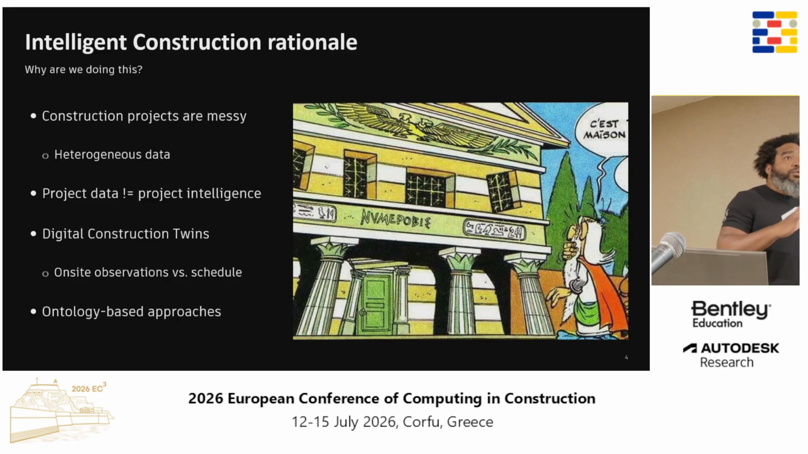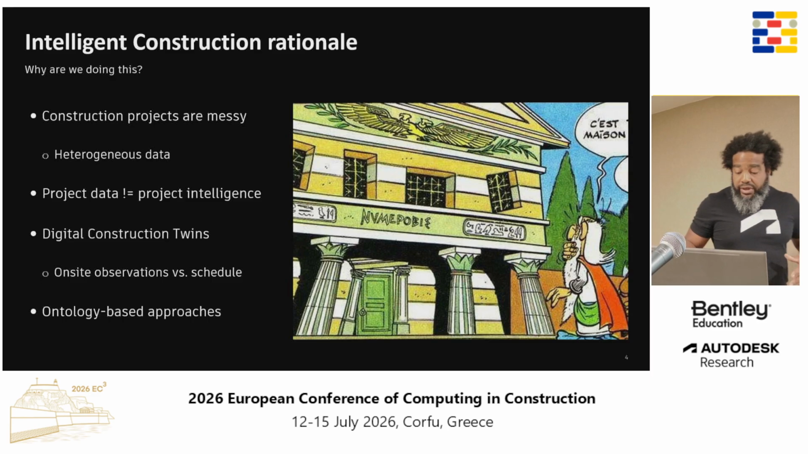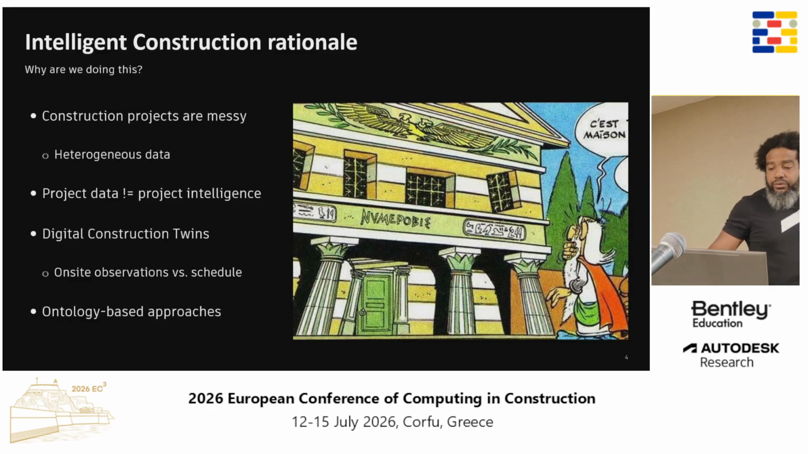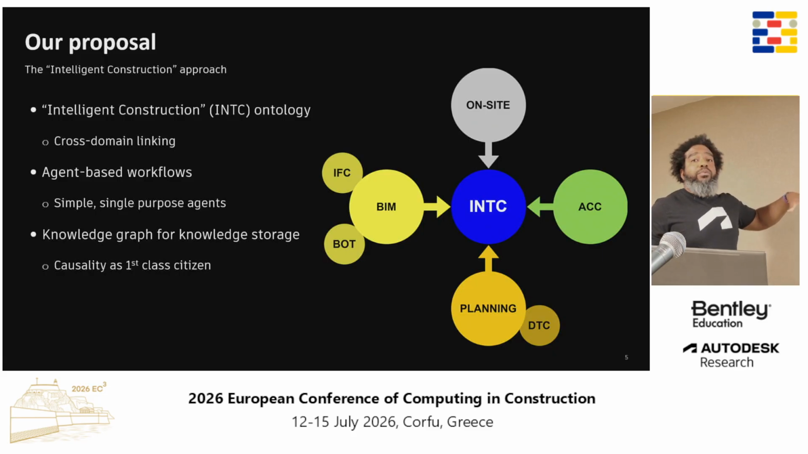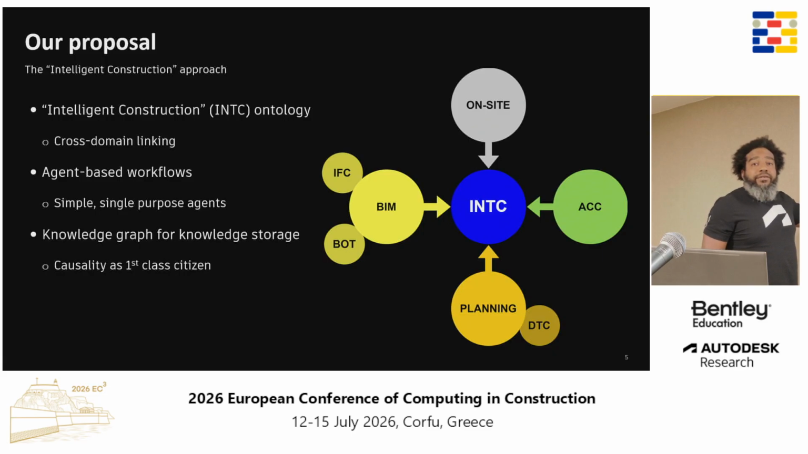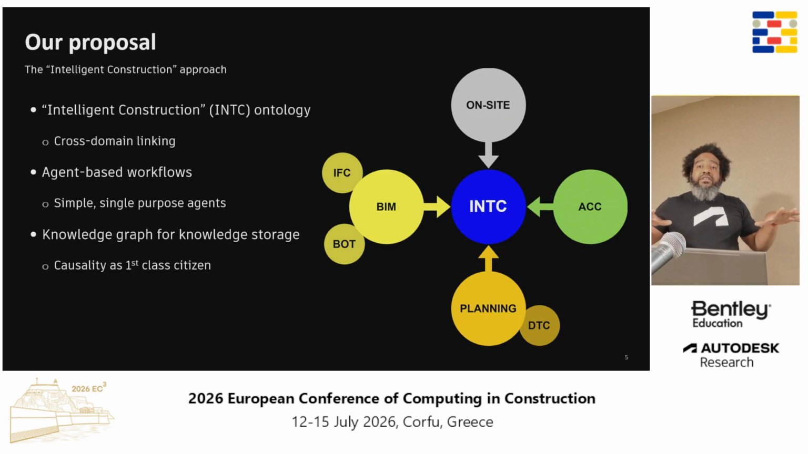So we have what we call the intelligent construction approach, where we use ontological approaches in order to structure the construction data. This is a description of our intelligent construction approach. We have 3 main pillars. The first one is the intelligent construction ontology, which provides cross-domain linking. It acts as a connective tissue across all the different domains and all the different data points that we have.